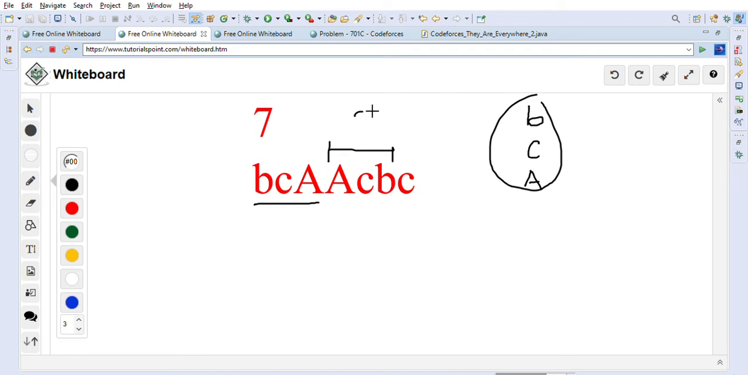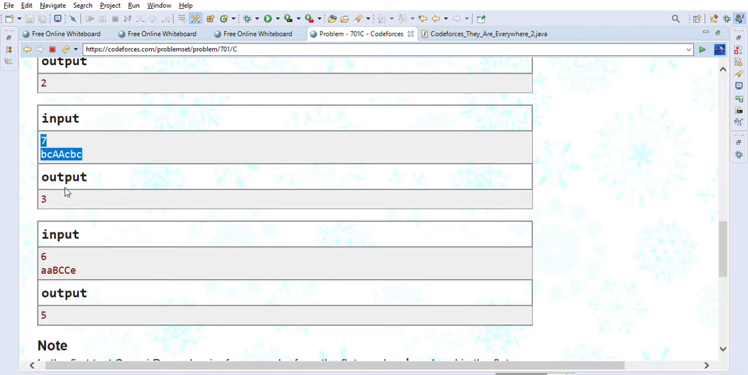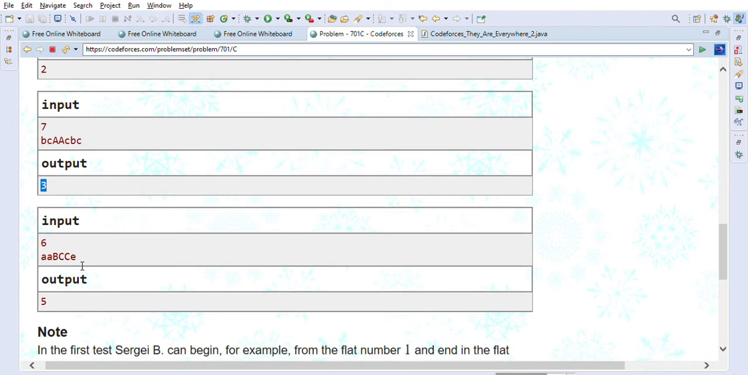So this is also length 3 and this is also length 3. So we have to output length 3, right? The minimum length is 3. So as you can see, 3 is the answer for this question. Now let's take this last example on a whiteboard, where we will formulate our solution.